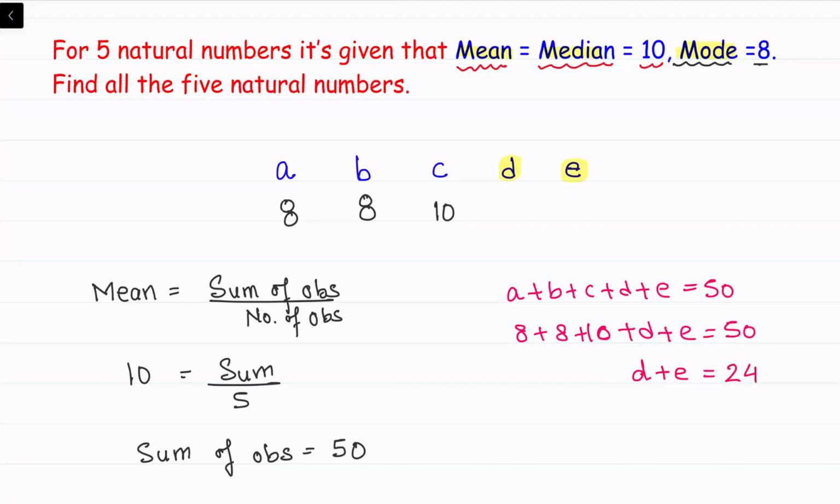If D plus E is 24, let's see what are the options available for D and E. Now, these are arranged in ascending order, so D cannot be 9, right? D is bigger than or equal to C. So the only possibilities are where we arrange D as 10, E as 14; D is 11, E is 13; D is 12, E is 12.